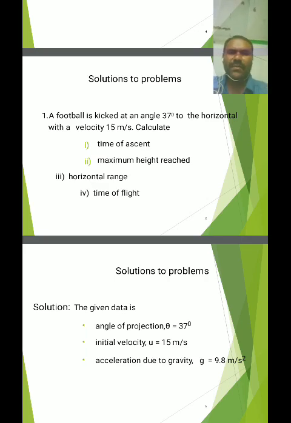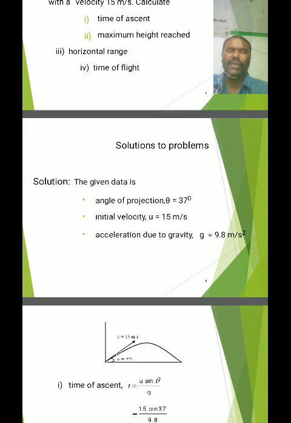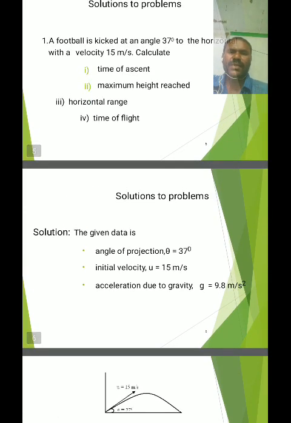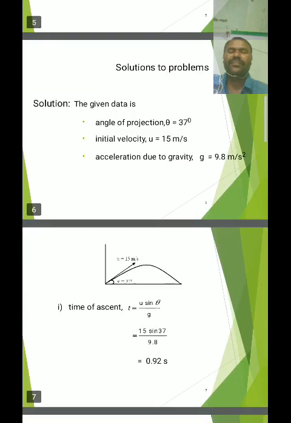The given data from this problem is the angle of projection theta equal to 37 degrees, initial velocity u equal to 15 meters per second, and acceleration due to gravity taken as 9.8 meters per second square.